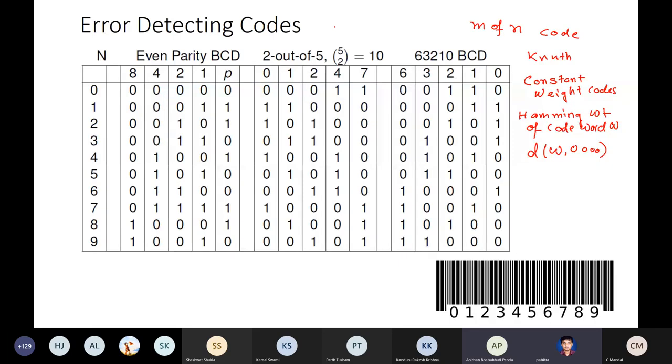Yes, please. So you said that the Hamming distance should be greater than 3 for 1-bit detection, right? Means for error correction it is 3, and for error detection it should be greater than or equal to 2.